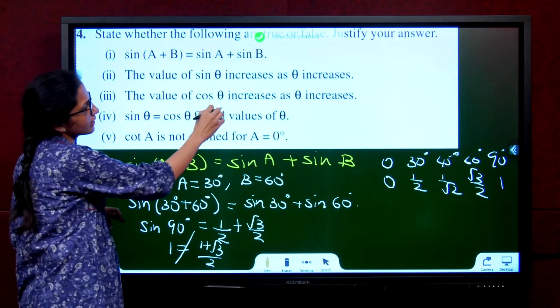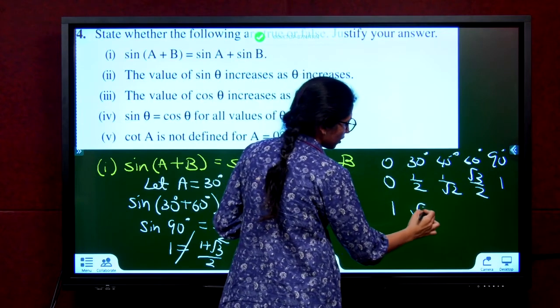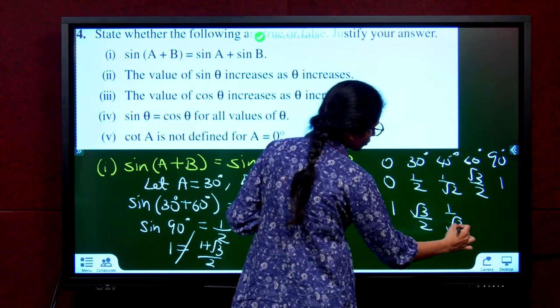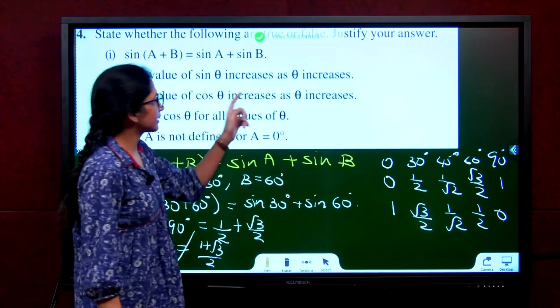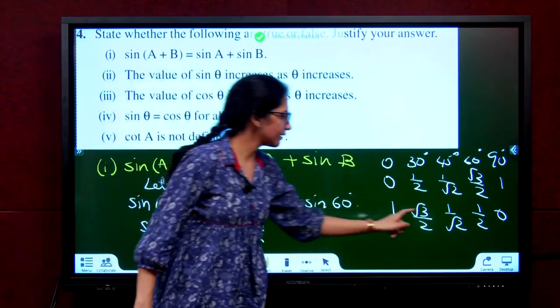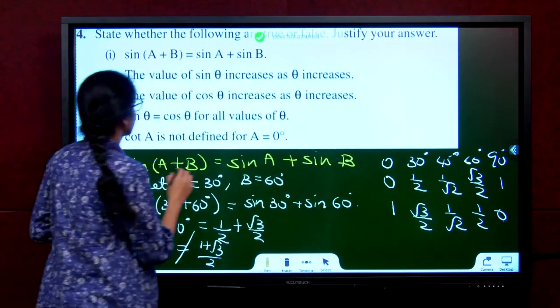The value of cos theta increases as theta increases. Cos theta is 1, root 3 by 2, 1 by root 2, 1 by 2, 0. From 1 it is going to 0. Theta is increasing, but cos theta is decreasing. False. You should write this and say false.